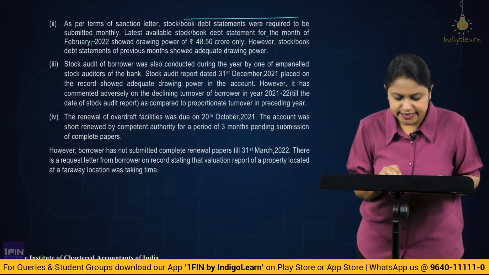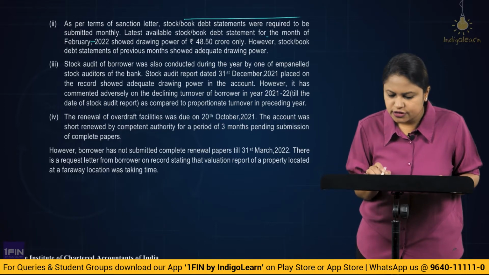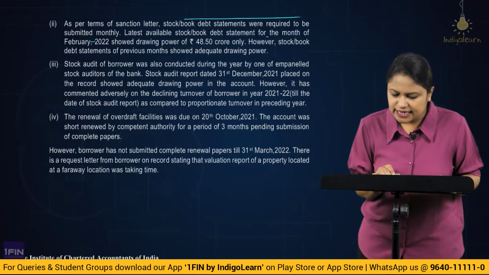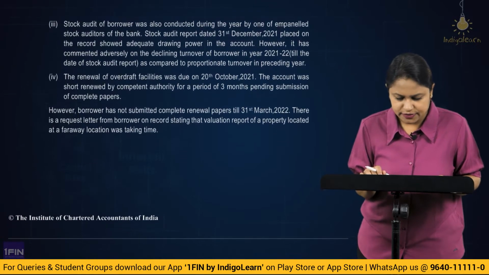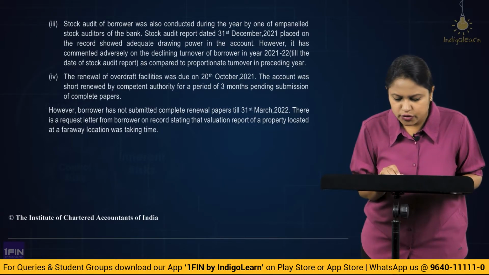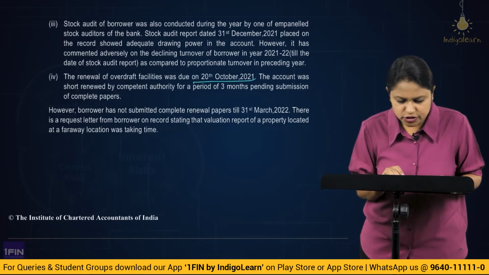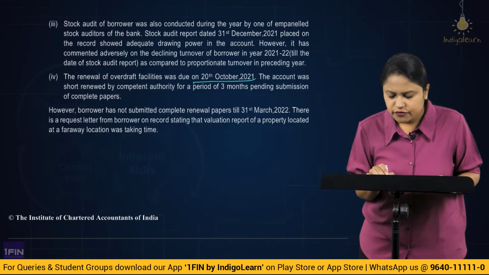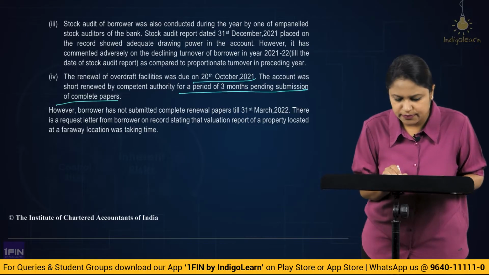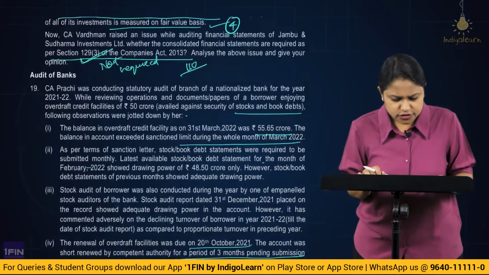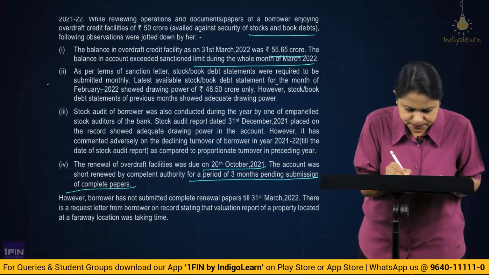However, it has been commented adversely on the declining turnover of the borrower in the year 21-22 up to the date of the stock report, as compared to the proportionate turnover in the preceding year. The renewal of the overdraft facility was due on 20th October 21. The account was short renewed by the competent authority for a period of 3 months pending submission of the complete papers. Alright. So they are talking about 4 things here.